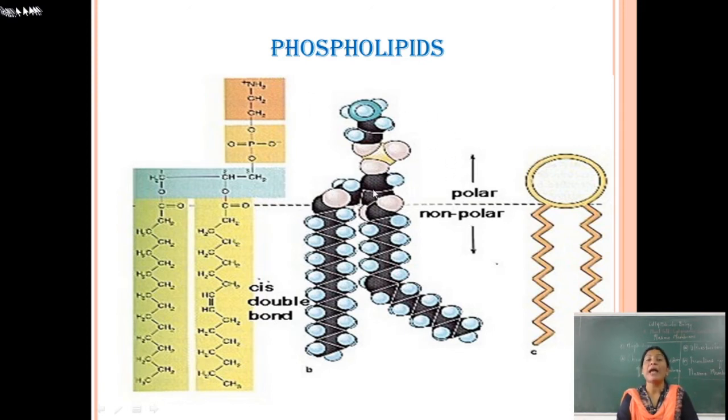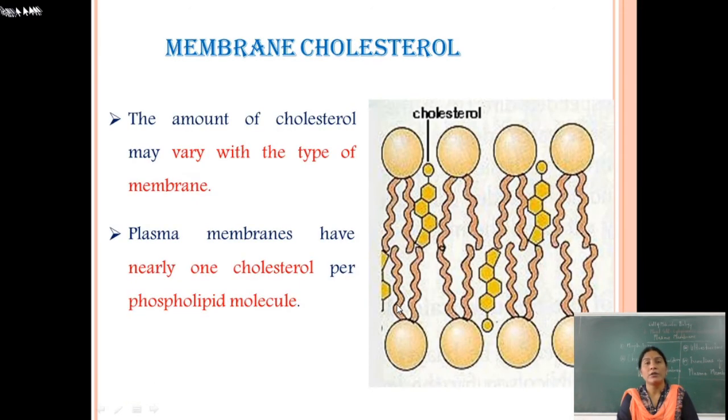This phospholipid has a polar head, and this one shows the non-polar tail, which contains the two fatty acid chains. This polar head is always water-loving and this non-polar tail is water-hating.